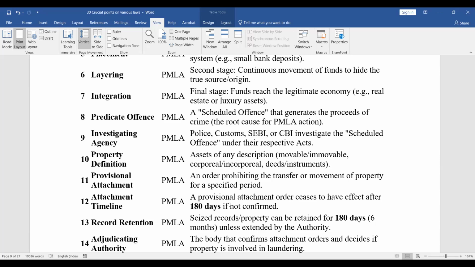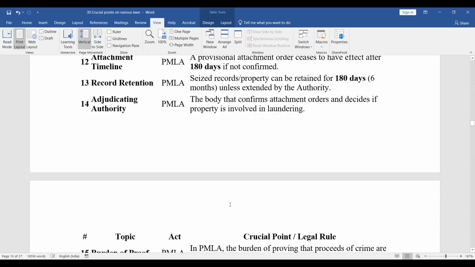Provisional attachment: an order prohibiting the transfer or movement of property for a specified period. What is the attachment timeline? A provisional attachment order ceases to have effect after 180 days if it is not confirmed. Record retention: seized records or property can be retained for 180 days, 6 months, unless extended by the authority.